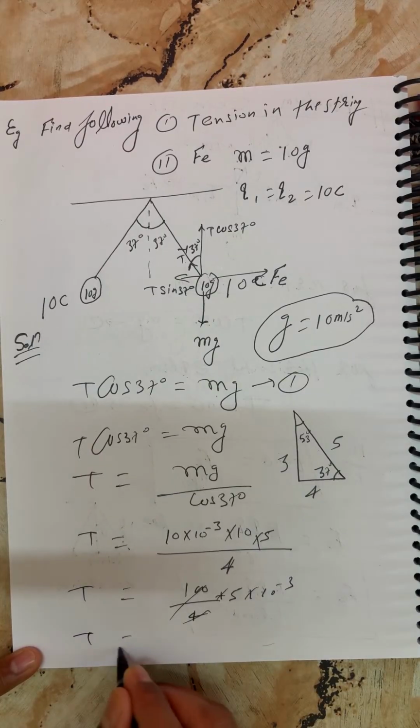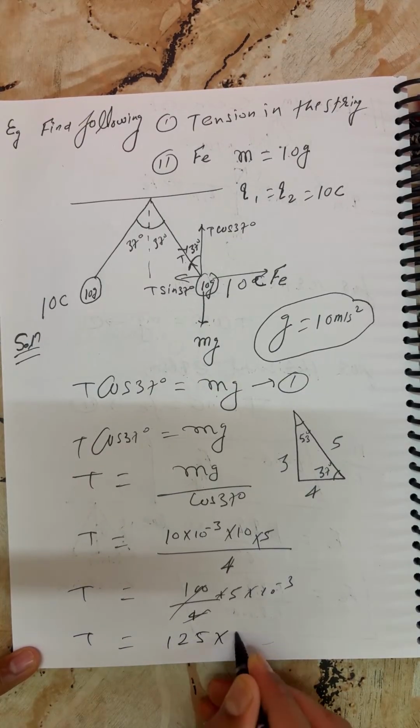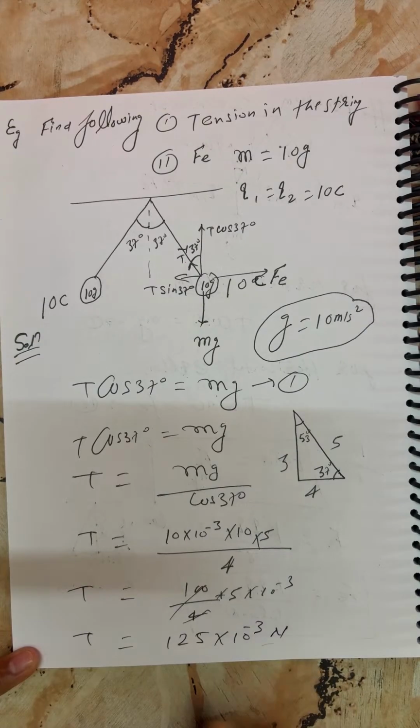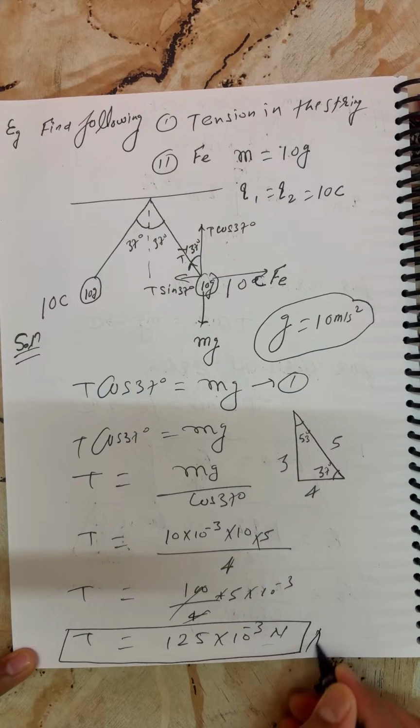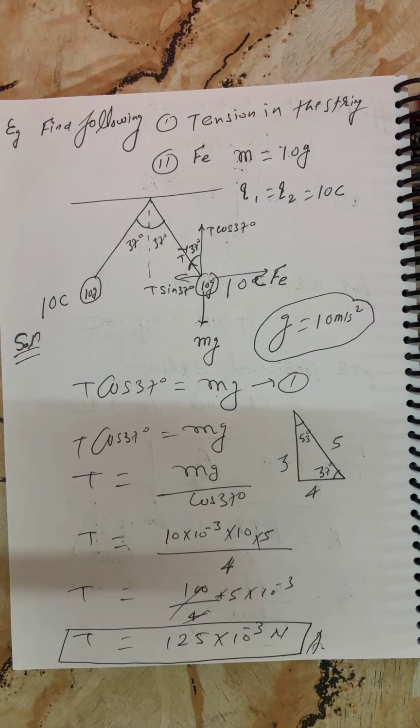This is 125 into 10 to the power minus 3 Newton. This is your first option here for tension. You can write 0.125 Newton.